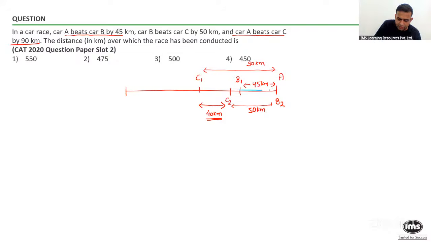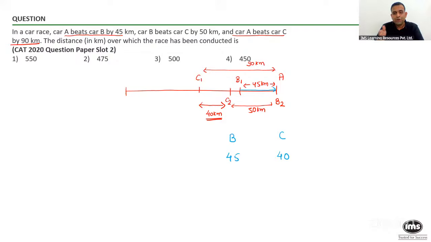When B has covered how much? Please tell me how much B has covered. So one can say when B has covered 45 kilometers, B1 to B2 movement, in the same time, how much do you think C has covered? C has gone from C1 to C2, covering 40. Is it right, people? Is this part very clear to all of you? In the time when B has managed to cover 45, in the same duration, C has covered 40.